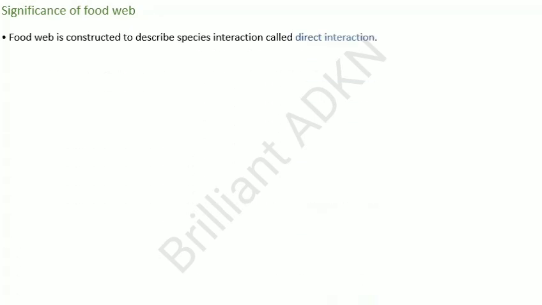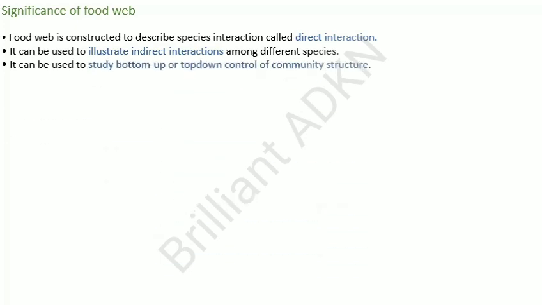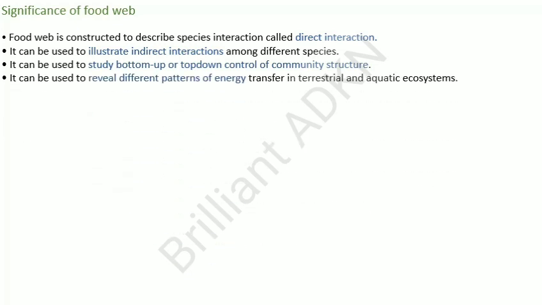Now we are going to see about the significance of food web. A food web is constructed to describe the species interaction, called direct interaction. It can be used to illustrate indirect interaction among different species. It can also be used to study the top-down or bottom-up control of community structure. It can be used to reveal different patterns of energy transfer in terrestrial and aquatic ecosystems.